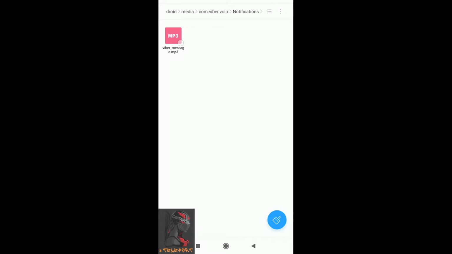You can choose any music or sound from your telephone, like any song, rename it to this name, Viber message.mp3, and copy that file to this notification folder. You need to delete this file and paste that file with your music. This thing will help you to change the default notification sound of Viber.